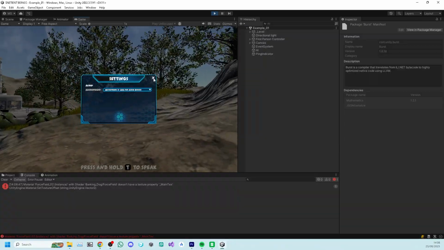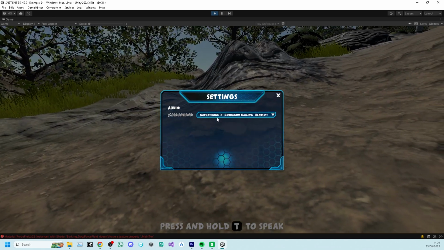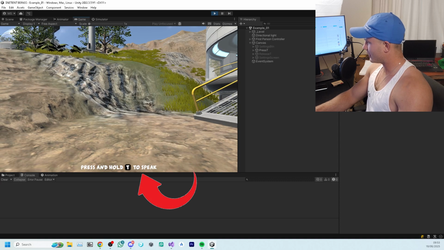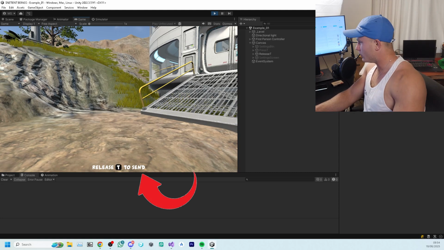Next, I needed a way to talk to the AI, so I added a settings menu to select a microphone and a little push-to-talk system. We've got this prompt, press T to speak, and it'll record as I speak. Hello you stinky noobs, this is pretty cool, check it out.